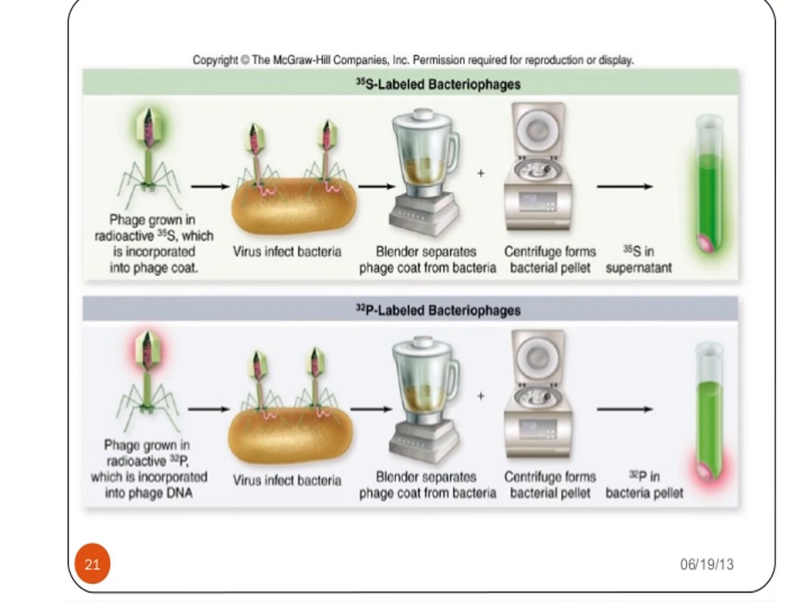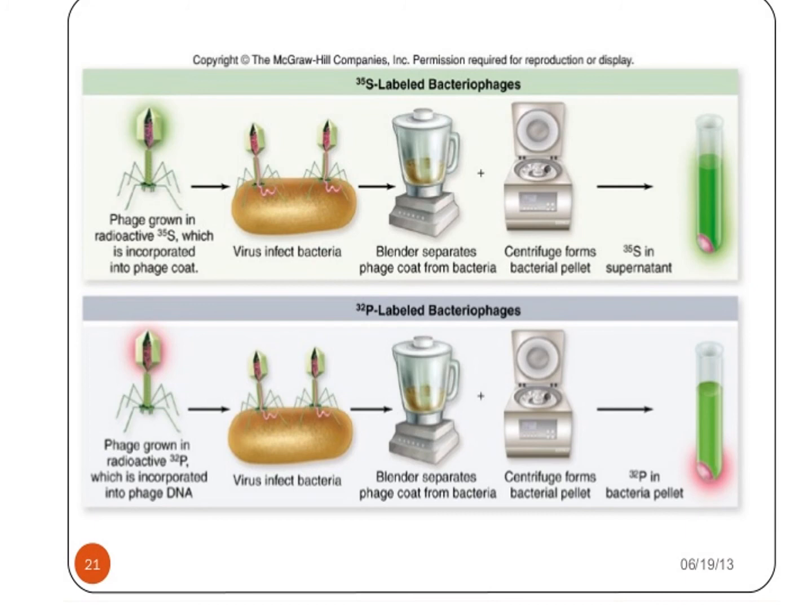After infection, the cultures were agitated to shake loose phage particles that remained outside the bacterial cell. The mixtures were centrifuged, forcing the heavier bacterial cells into a pellet at the bottom of the tube, while the lighter virus particles remained in the supernatant. Radioactivity in the pellet as well as the supernatant was measured and compared.